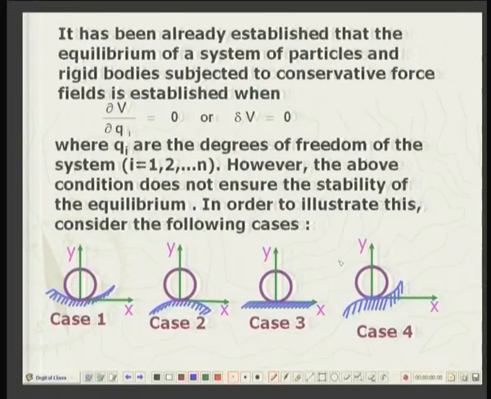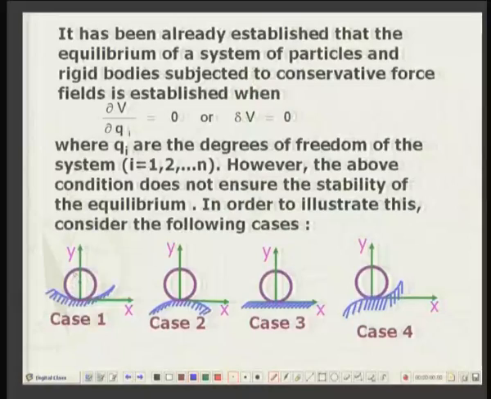Now, let us say there is only gravitational force acting in each of these cases. So, the height of the CG of the ball is a measure of the potential energy. In this state, the CG will be at this position, and when I disturb it, the CG will rise and then it will come back as the ball tries to come back.